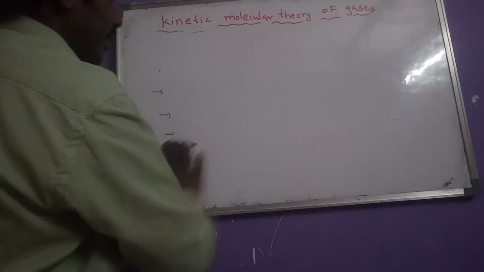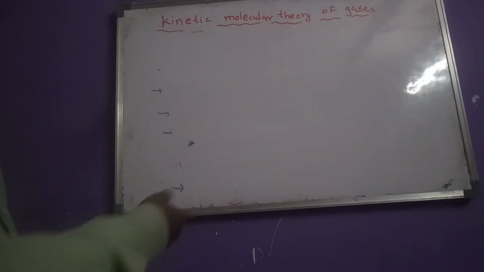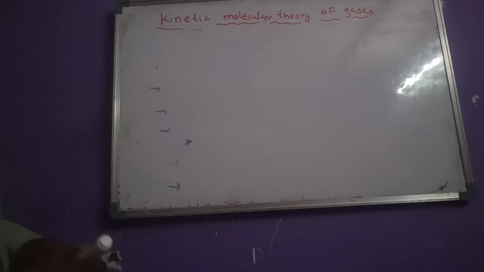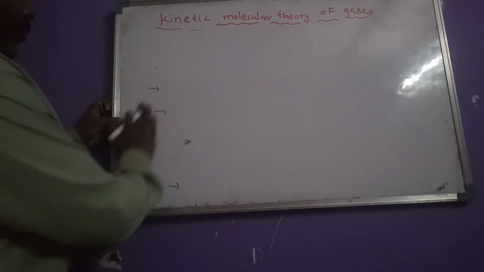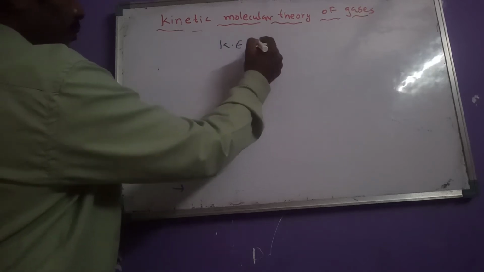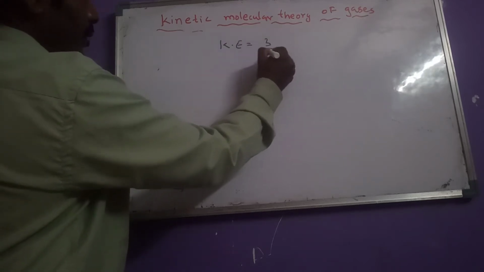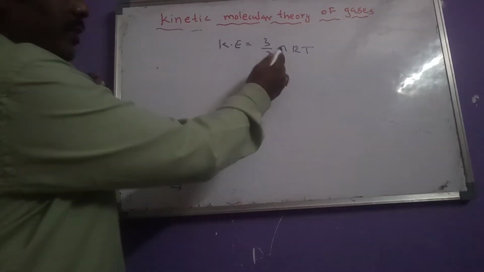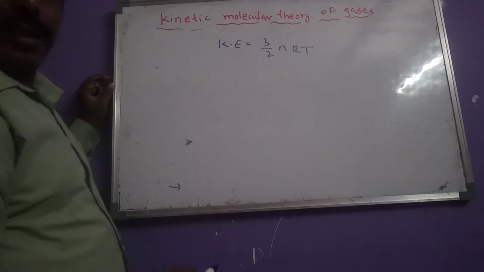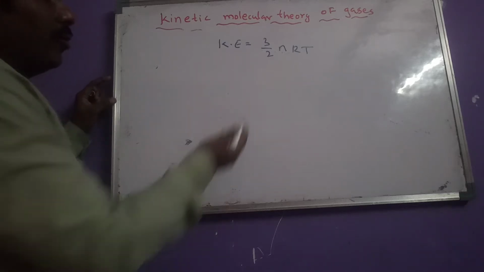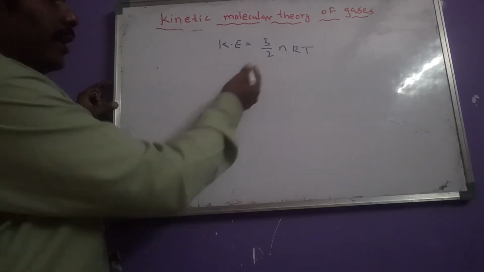And the last but one postulate, average kinetic energy is directly proportional to absolute temperature. Now let us see the formula to calculate kinetic energy. For n moles, the formula is 3/2 nRT. n is the number of moles, R is the universal gas constant, T is the absolute temperature. Now let us go for one question related to this.